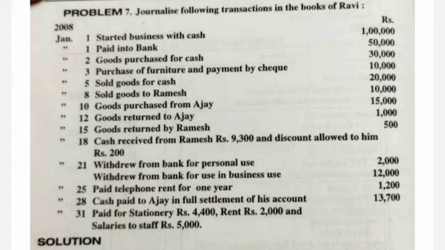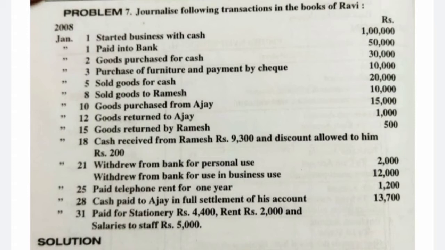Paid telephone rent for 1 year. Okay, we had paid telephone expenses of rupees for 1 year. Therefore, the telephone rent is an expense. Debit all expenses. Telephone rent account debit to, we are paying through check. Sorry, we are paying through cash. Therefore, to cash account of rupees 1200.